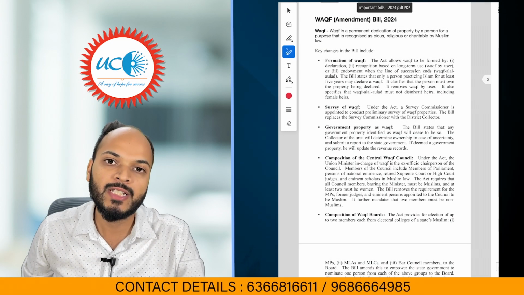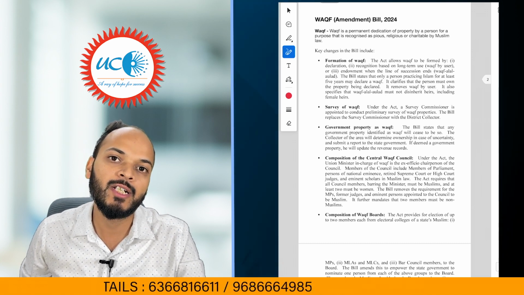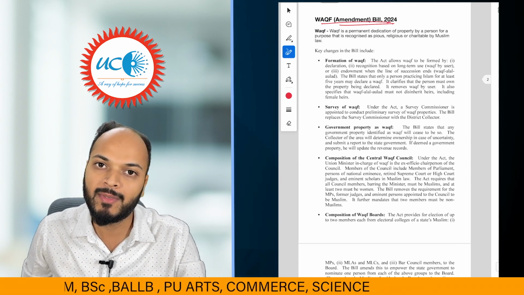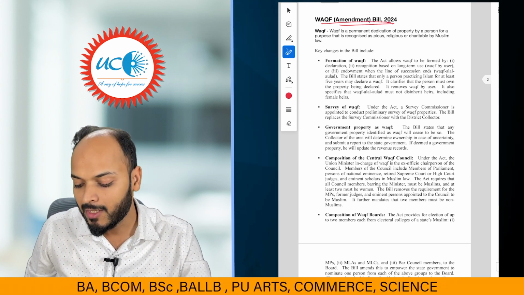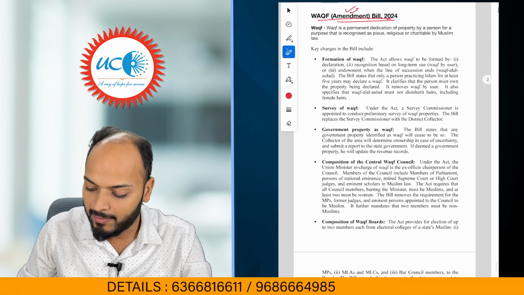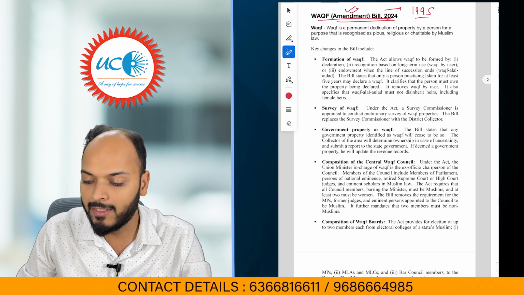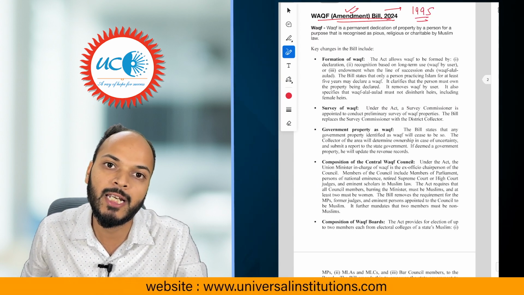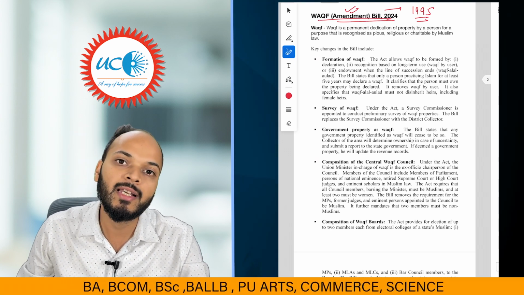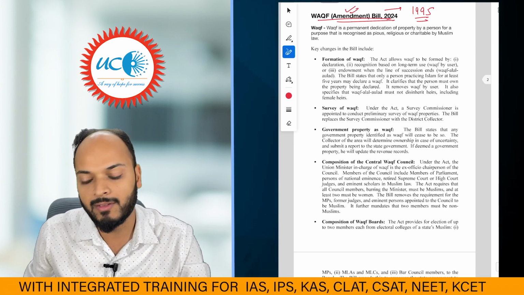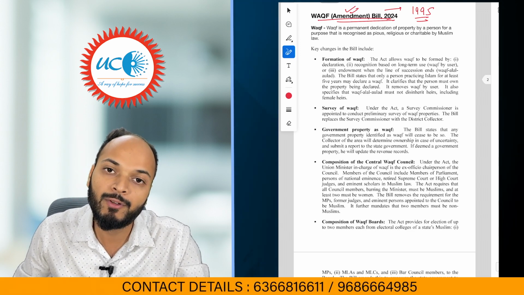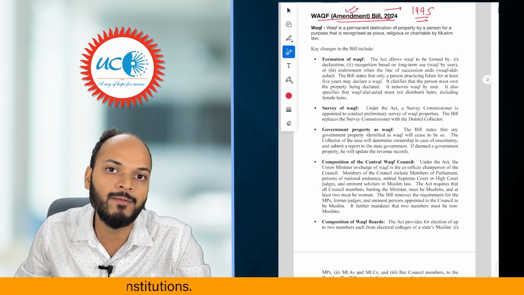So the next bill, which is very important, which was tabled in Lok Sabha in 2024, is the Waqf Amendment Bill 2024. This bill was tabled in Lok Sabha in the monsoon session. As the name suggests, it is an amendment to the Waqf Act of 1995, right? The Waqf Act of 1995 right now regulates and manages Waqf properties. The Act of 1995 is getting amended by the Bill of 2024, which brings major changes to the Act.